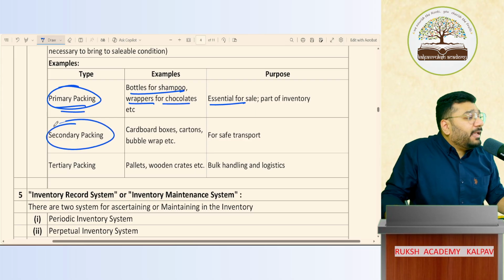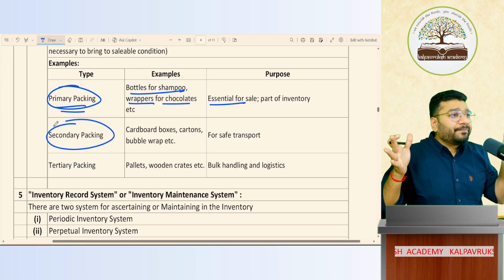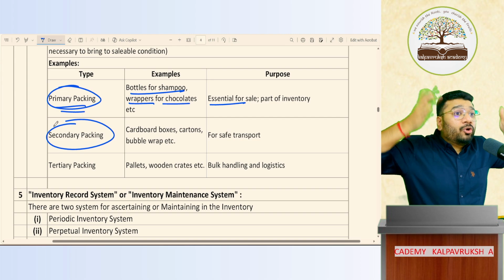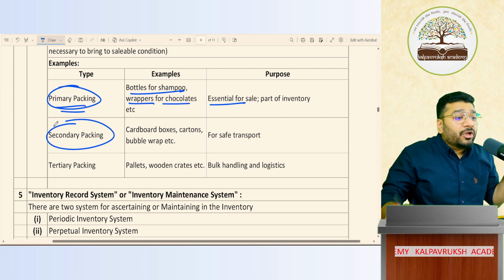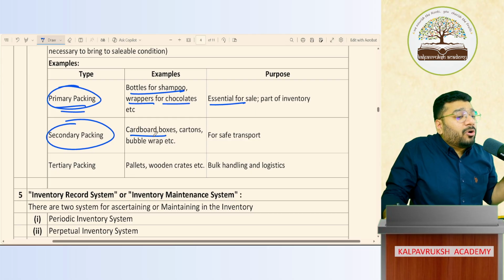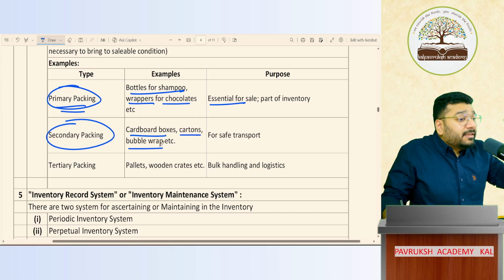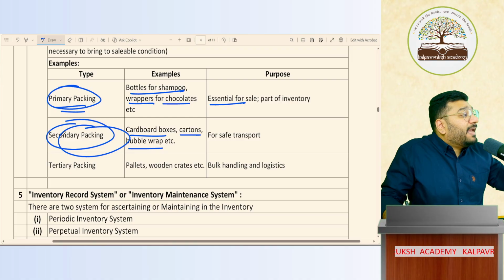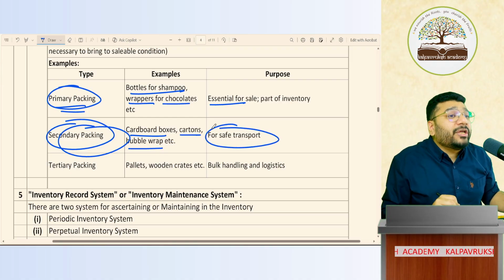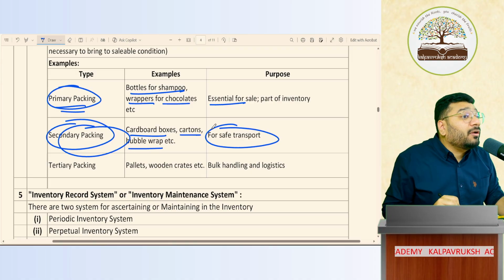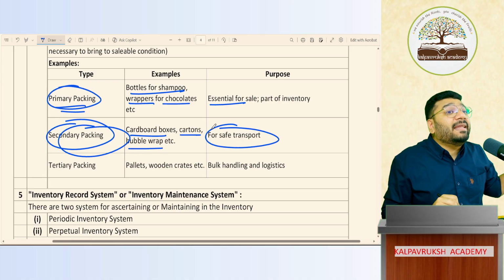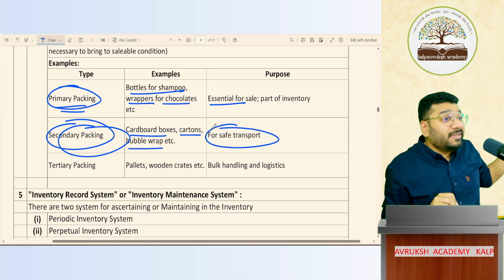Next is secondary packing. What happens? All the shampoo bottles are there. We put them in a carton box and then we pack it. So carton box, cardboard box, bubble wrap, etc. These are called secondary packing. Why are we doing this? For safe transportation purposes. This is also part of your packing material. Packing material is part of your inventory. Don't treat this as raw material. These are not raw material.